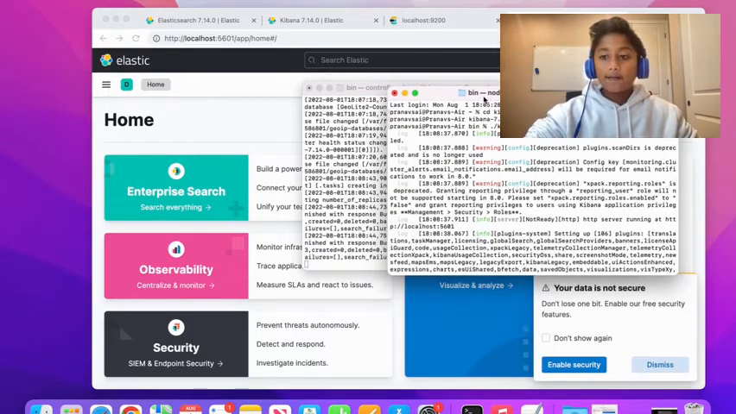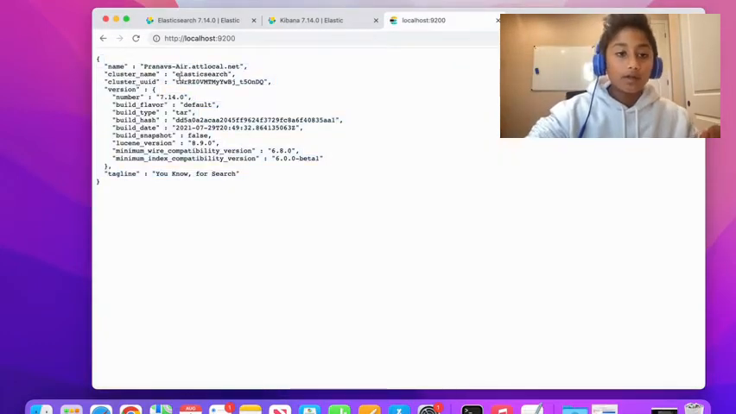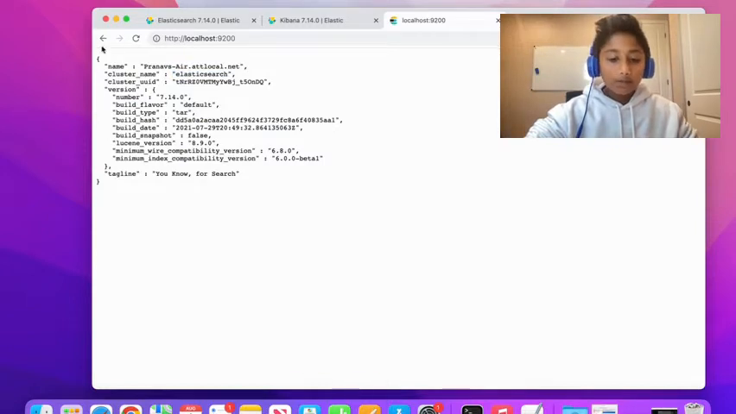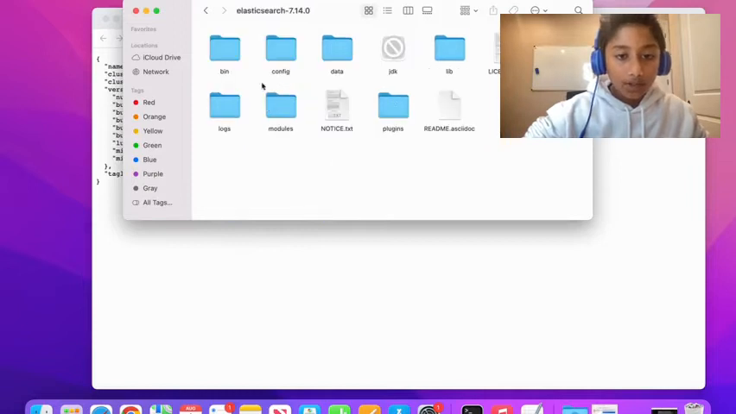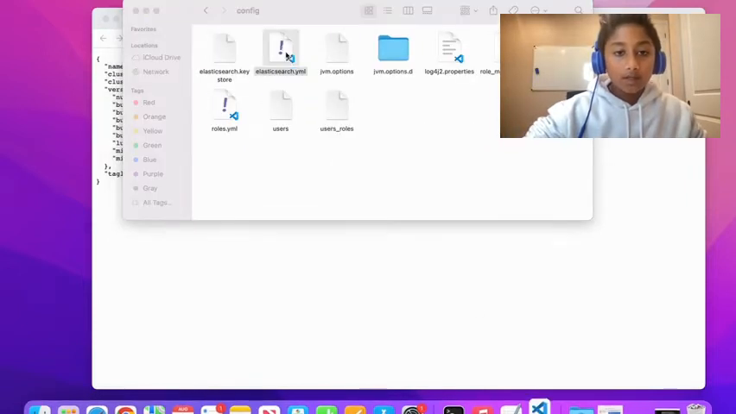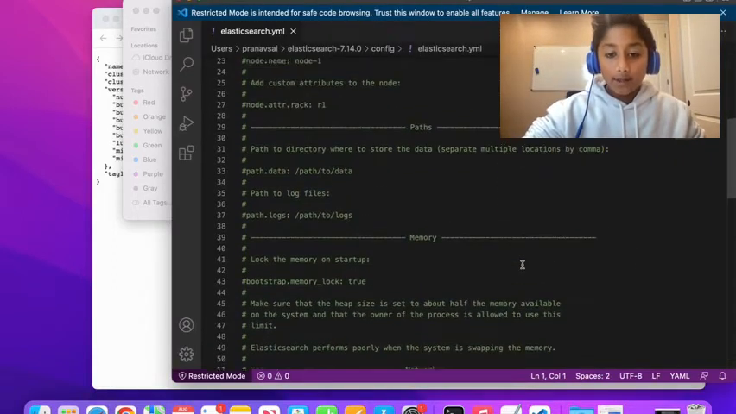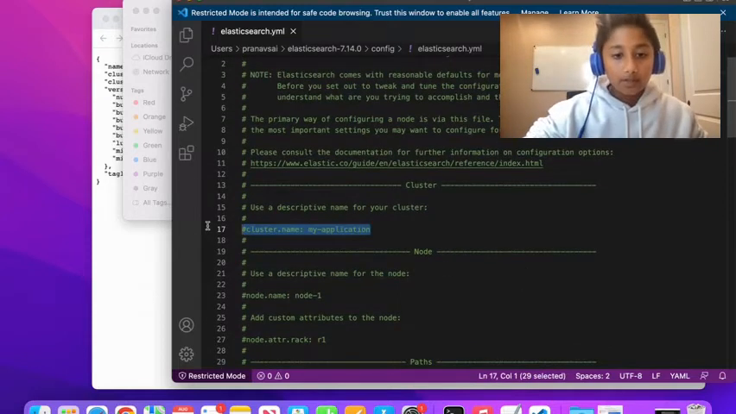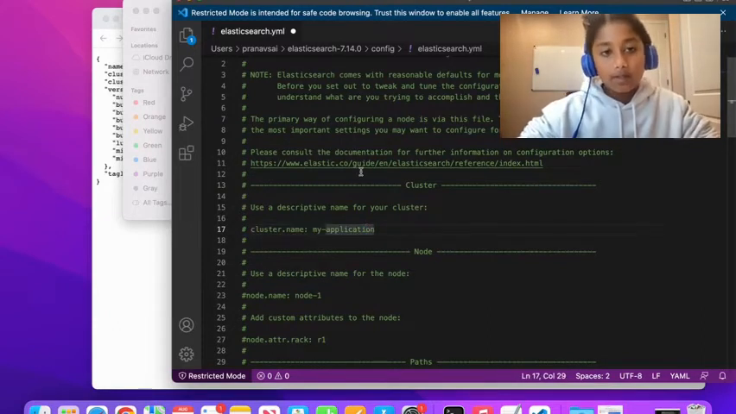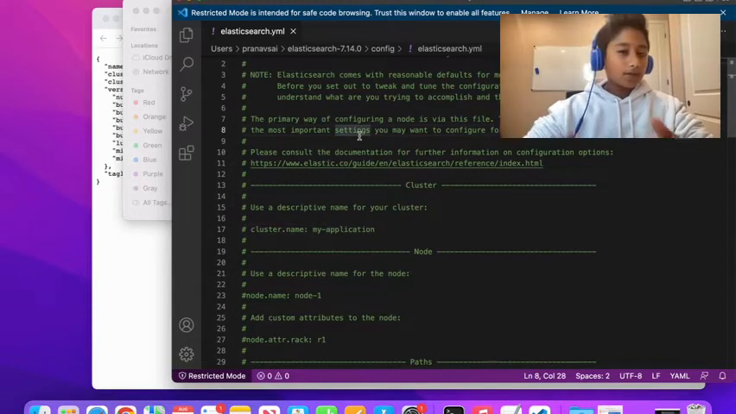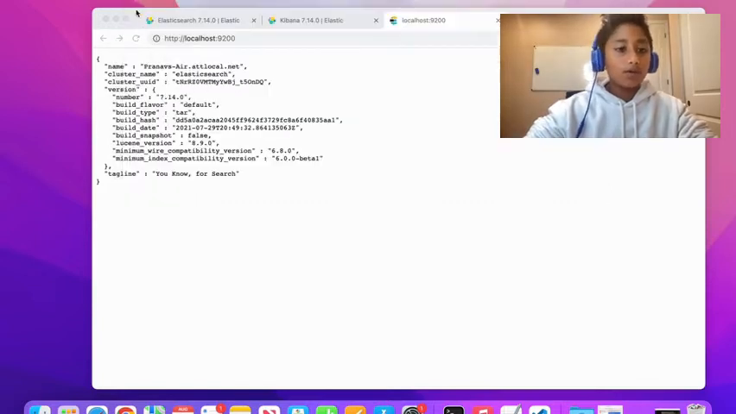Before I start, if you want to rename your cluster, because when we did our localhost, you can see our cluster's name is Elasticsearch, all you have to do is go into your Elasticsearch, go into your config, and then open up your elasticsearch.yml. I'm just going to open it up in VS Code. Now you can see the cluster name. Just uncomment this and type whatever name you want. But after that, you have to restart your Elastic. I'm not going to do that right now, but that's just how you do it if you want to.